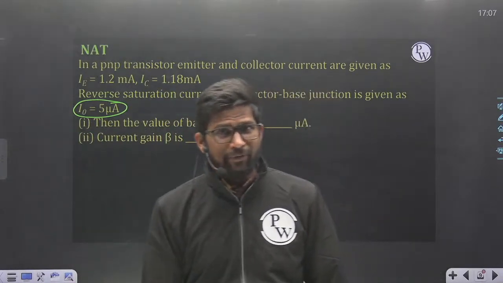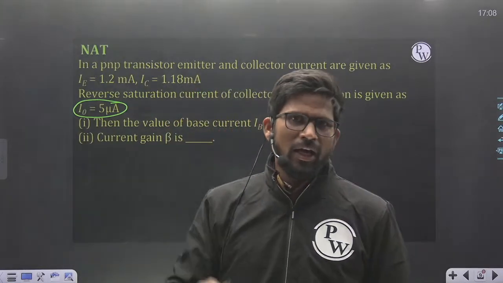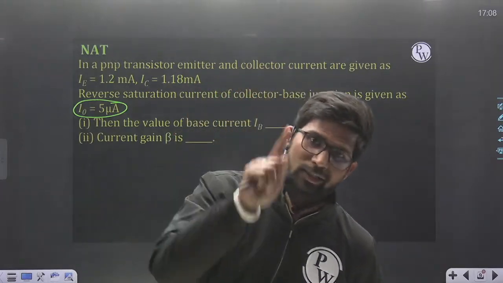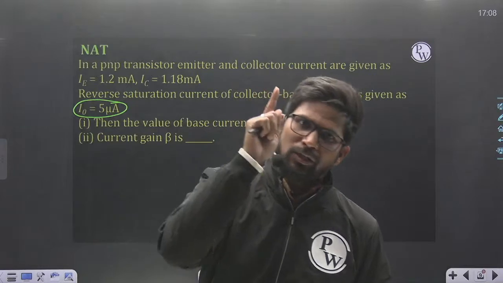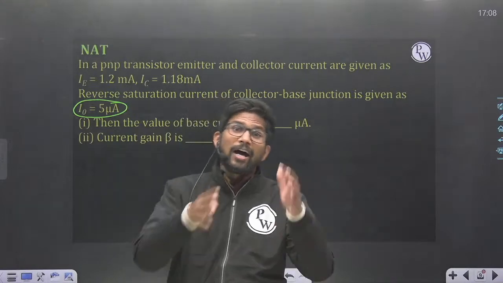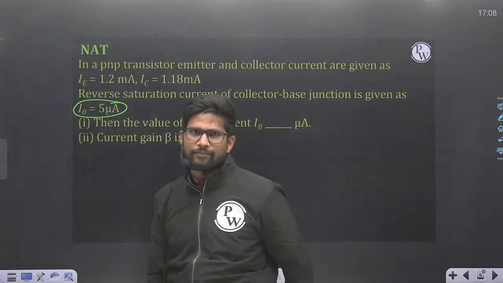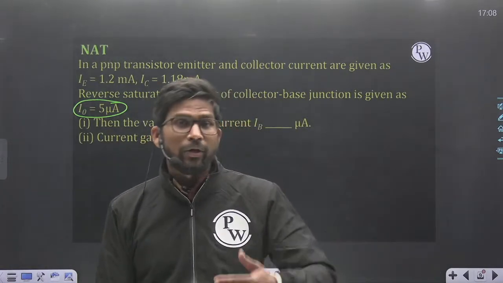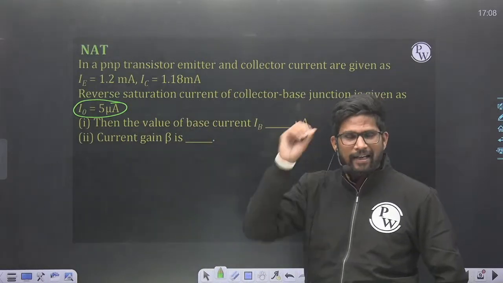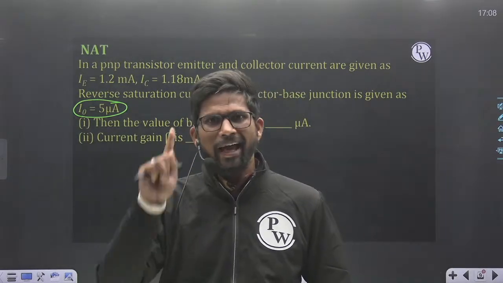Whenever you are given emitter current or collector current, they are always the terminal currents. Current that flows from the emitter terminal is called emitter current. Current that flows from the collector terminal is called collector current. Current that flows from the base terminal is called base current, whether the BJT is in ideal condition or non-ideal, because here reverse saturation current is non-zero. This is a non-ideal case, and that's why you can get confused. But the emitter, base and collector currents are always mentioned as terminal currents.